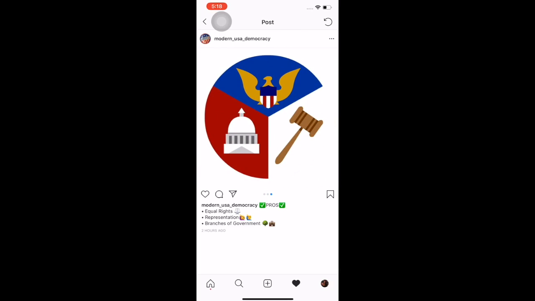Three branches of government watch over each other to prevent each other from abusing power. The United States federal government has three branches. They are the executive, legislative, and judicial. The executive branch consists of the president, vice president, and cabinet. This branch is in charge of administering the laws. The legislative branch consists of the House of Representatives and the Senate. This branch is in charge of making the laws. And finally, the judicial branch consists of the Supreme Court and other federal courts. It is in charge of interpreting and evaluating the laws that are instilled in the government.